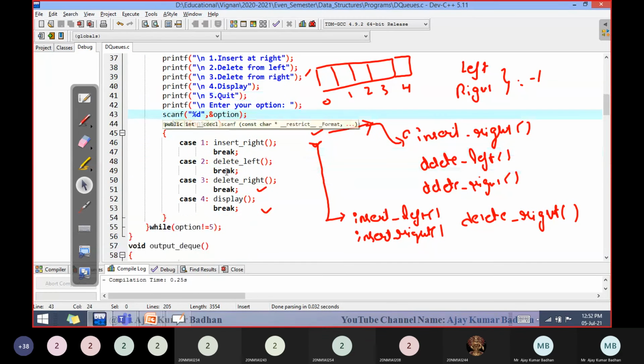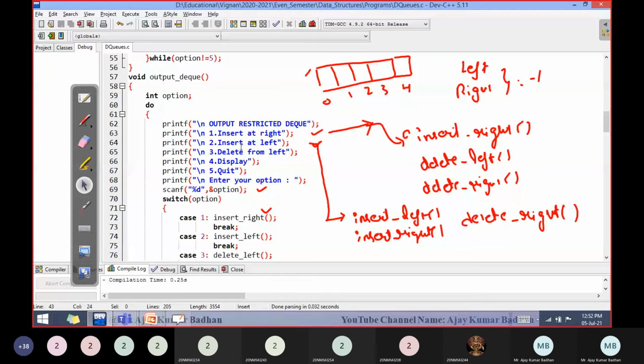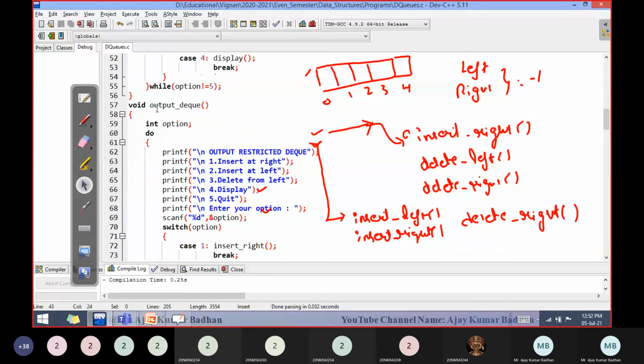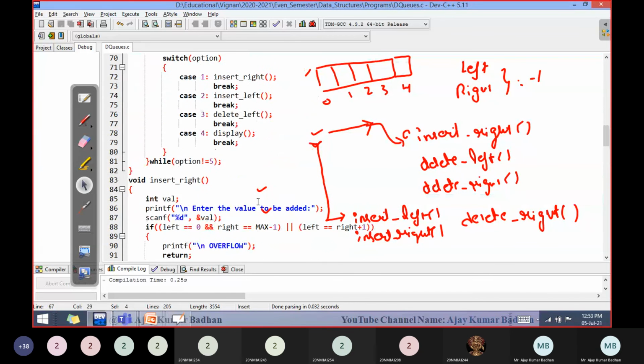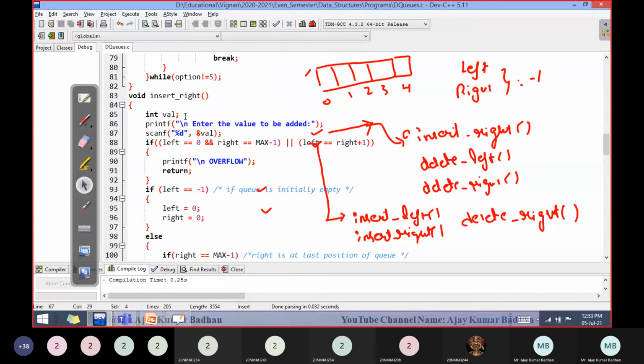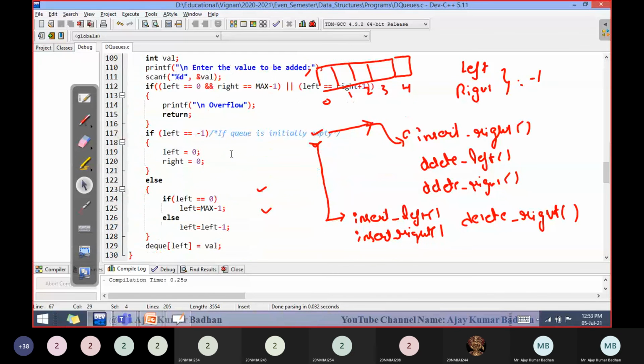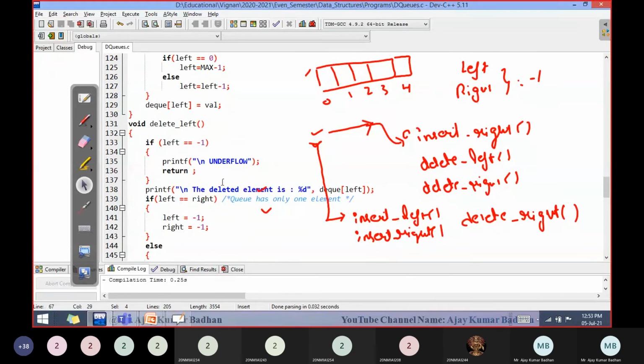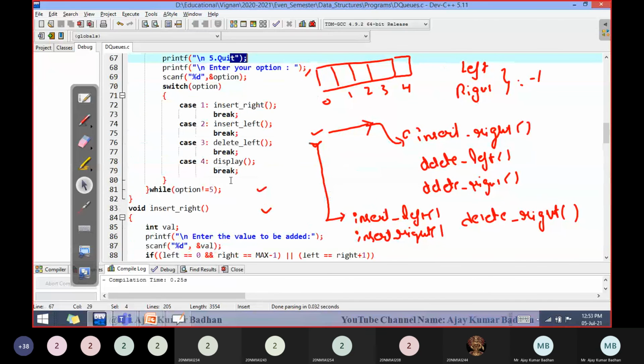This is the menu, and based on that you are going to execute. If you go for the second option, output restricted DQ, then insertion can be done both ways. The operations are insert left, insert right, delete from left, display and quit. Enter the options. The switch case, I think you know, you will be performing one by one. And these are the different operations we have discussed.